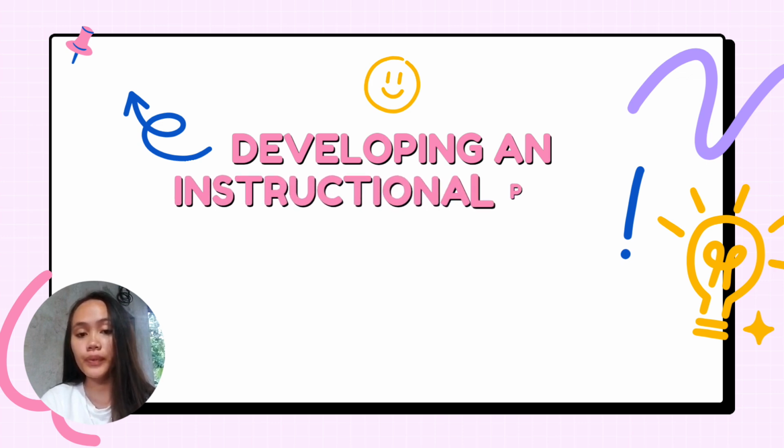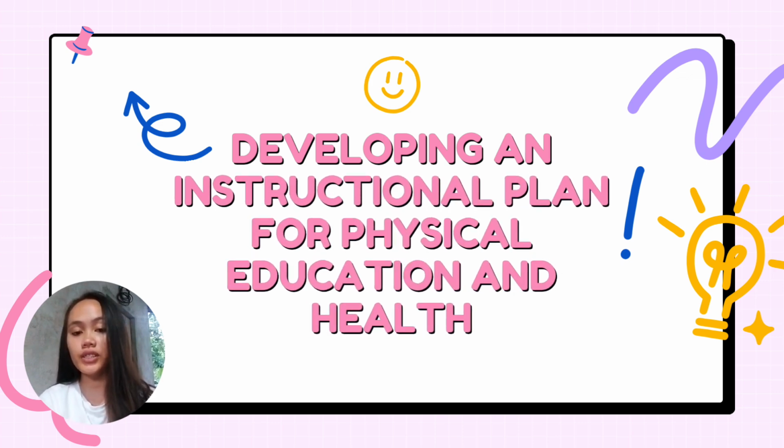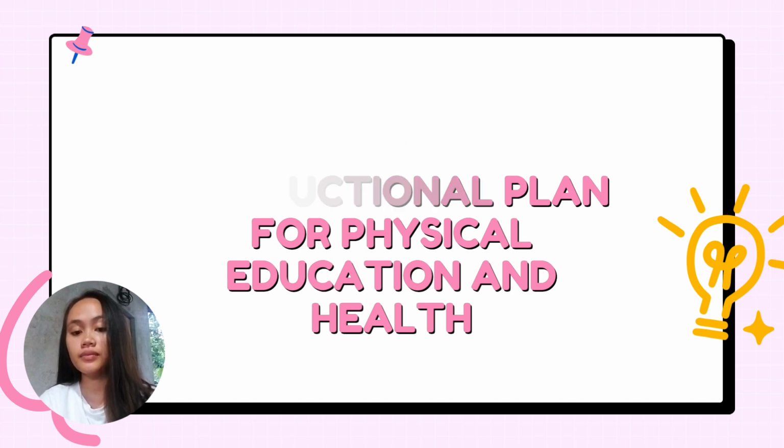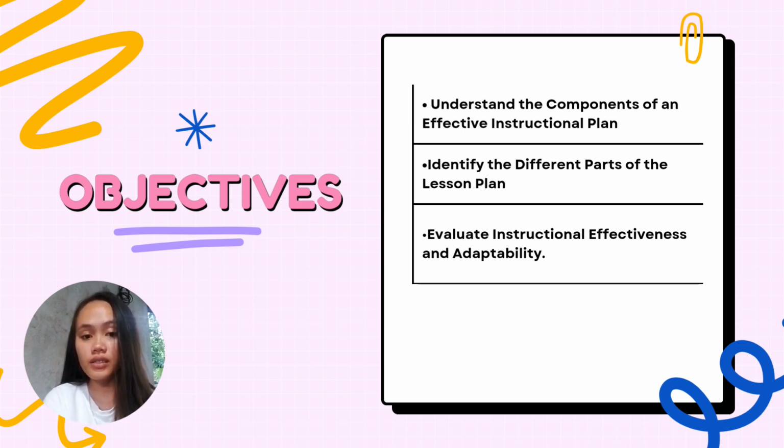So our next topic is about developing an instructional plan for physical education and health. The objectives for this topic are: first, understand the components of an effective instructional plan. Second, identify the different parts of the lesson plan. And the third one is to evaluate instructional effectiveness and adaptability.